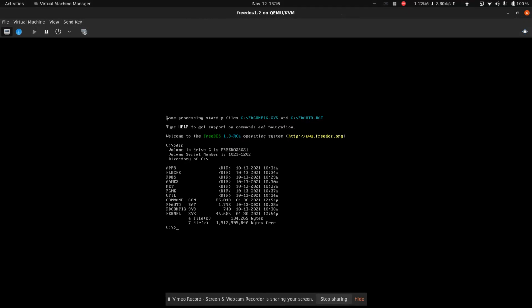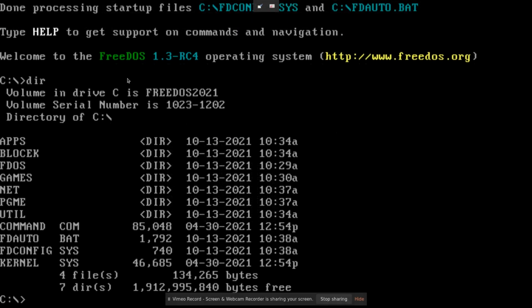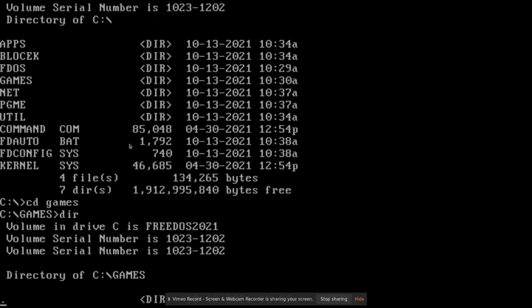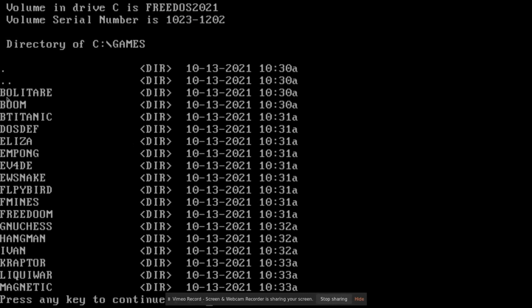So I am going to full screen this. After dir, I have got these, and let's try some games. cd games. Now I am in the games directory, and now dir. In games we can see we have Bolter, Boom, and so on.